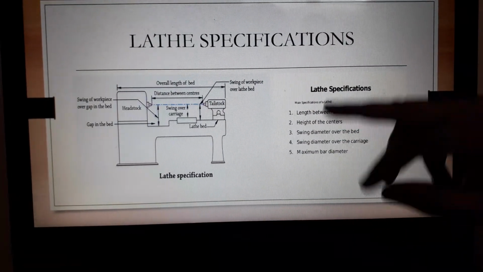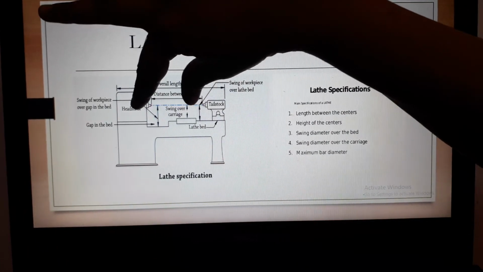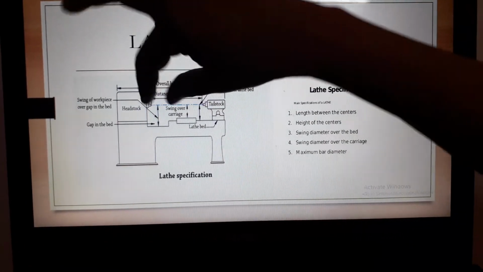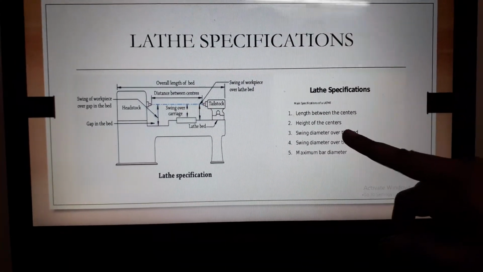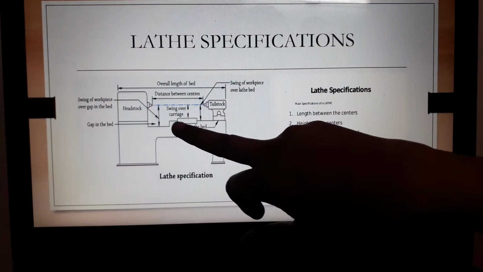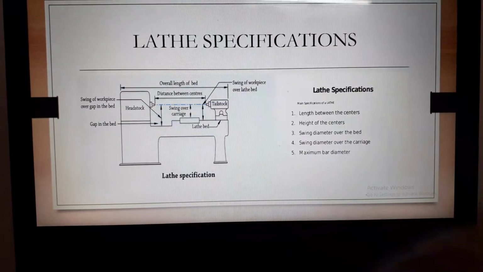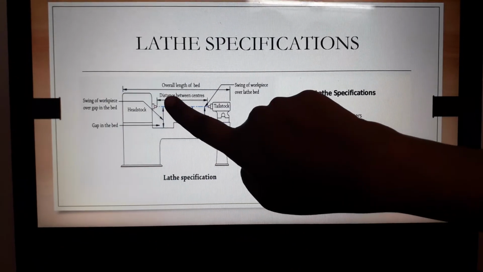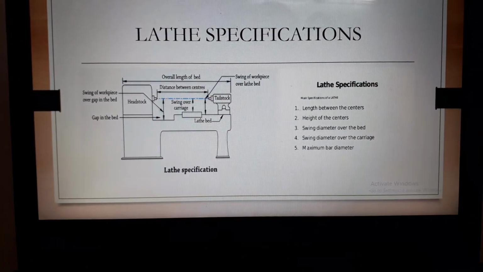After that, height of the center. Because we hold the workpiece between the dead center and live center, we need both length and height. This is the swing over the carriage, and from the bed to the live center is the height of the live center.